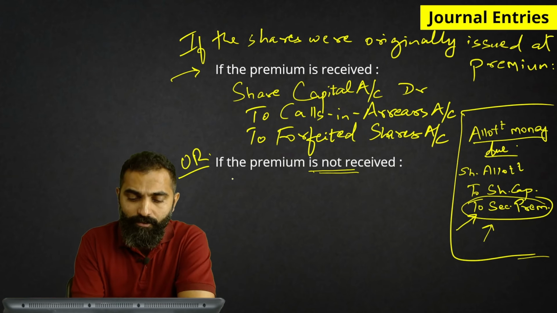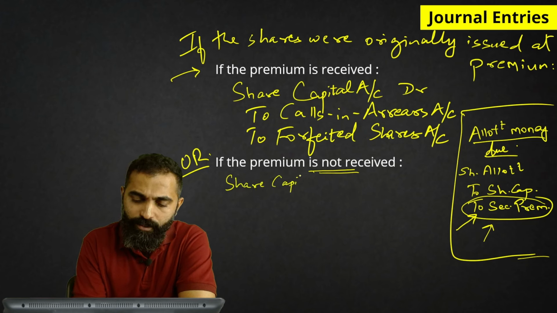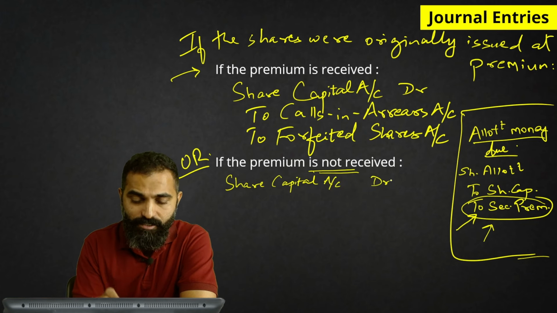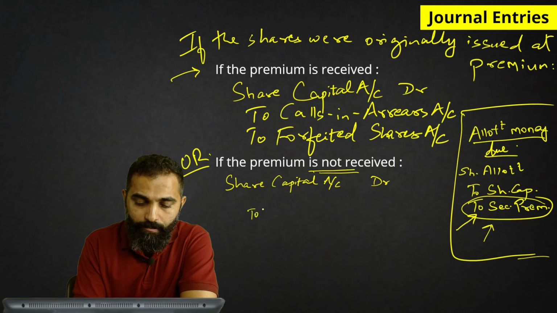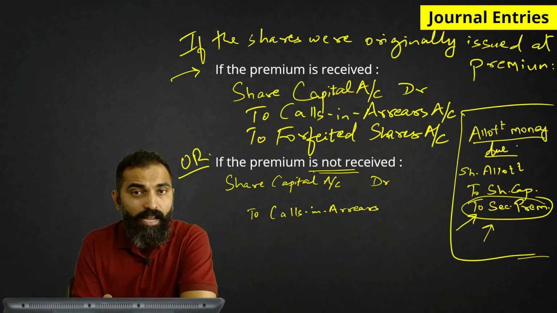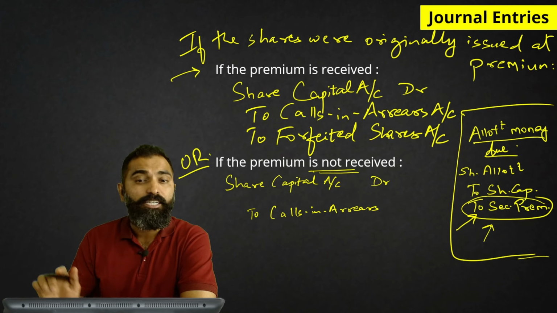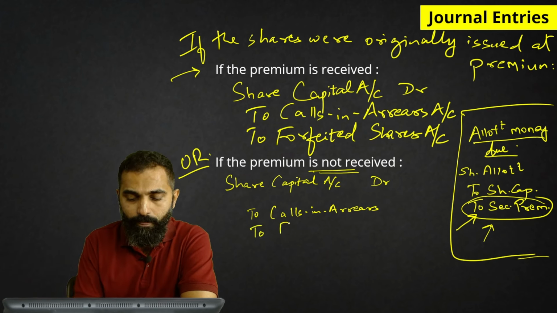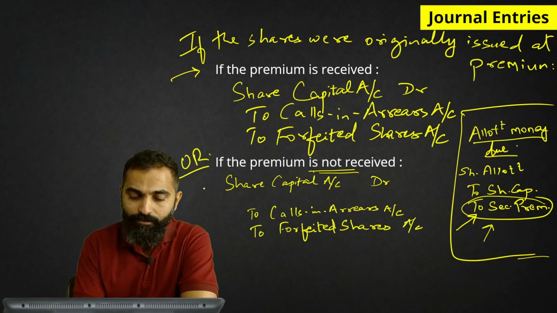So in the same entry, you can just remember this entry as the forfeiture entry. Share capital account debited because shares are getting cancelled. Then to calls in arrears because arrears are being written off. To forfeited shares because this is a gain, but if you notice I have kept a gap here.